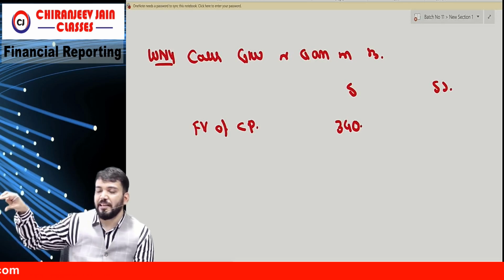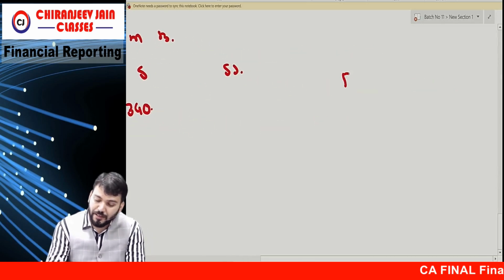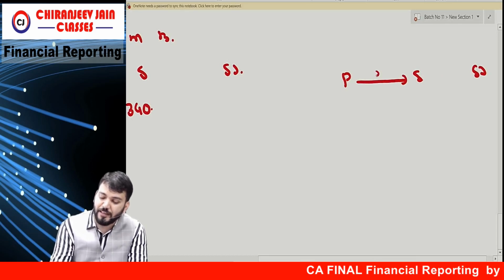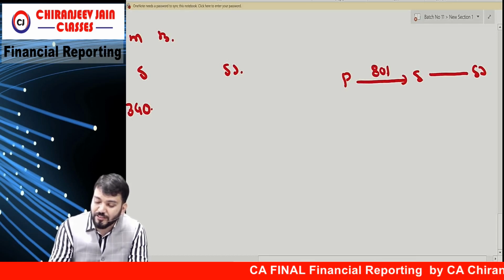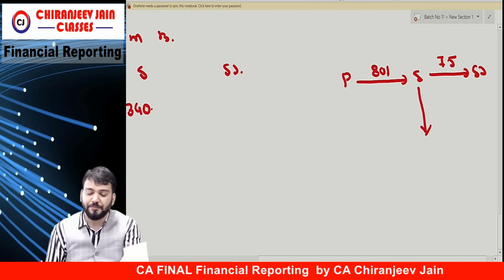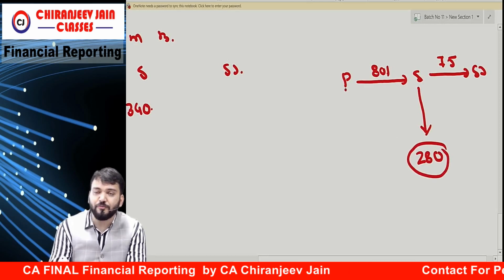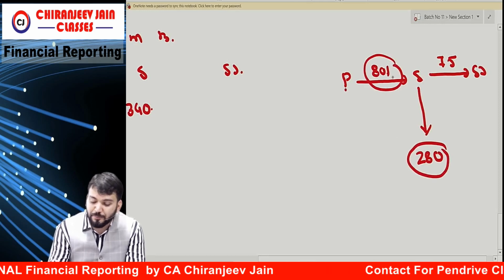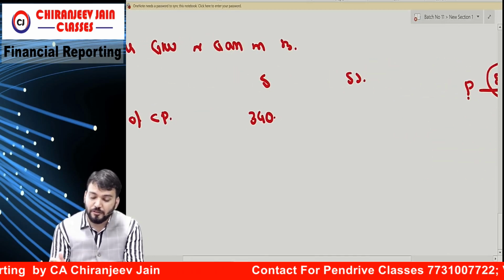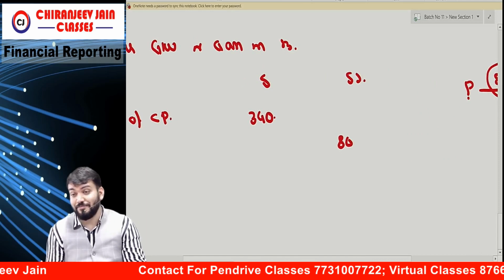Because in SS they do not hold 80%. P purchased how much of S? 80%. S purchased how much of SS? 75%. The investment is what? 280. But this 280, if you are talking from P's point, P's share is only 80% of this. So therefore you write down, this is actually wrong, whatever I am saying.